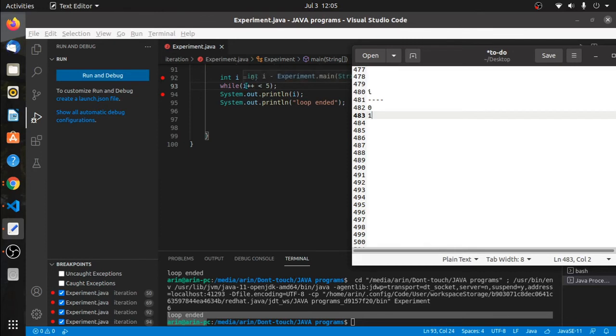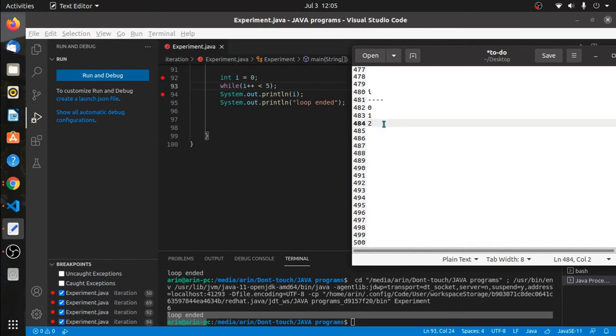1 less than 5, yes, goes into the loop body. No loop body to execute, it will come back to the condition, and the value of I will be 2. Again 2 less than 5, it's true.